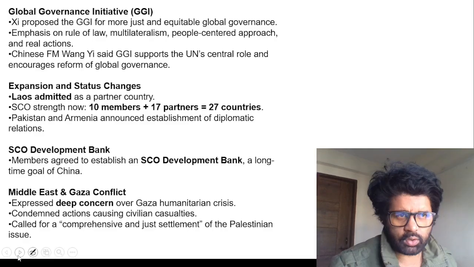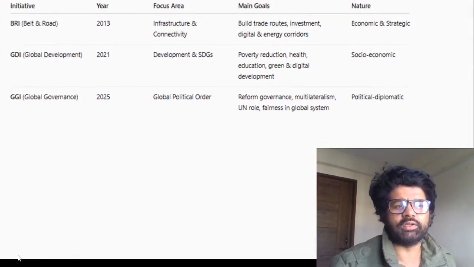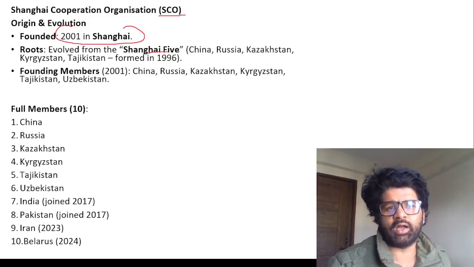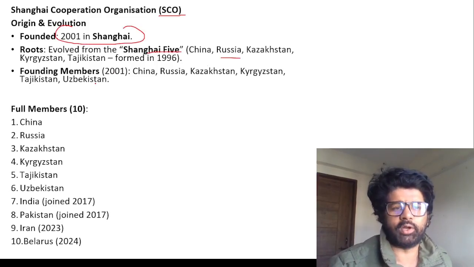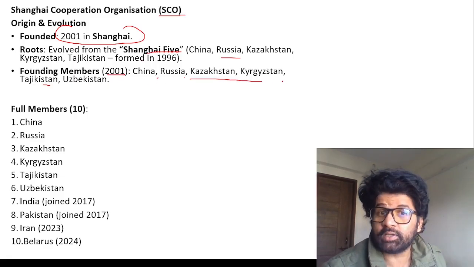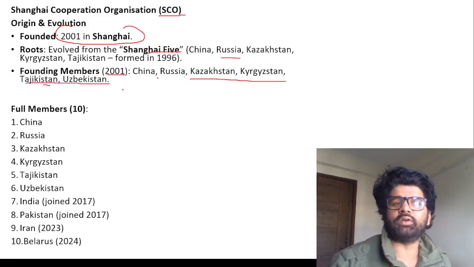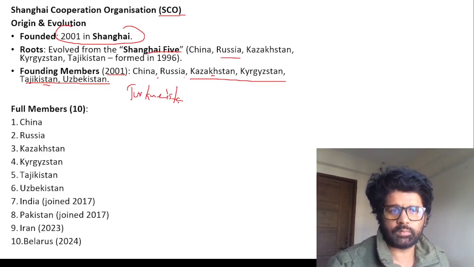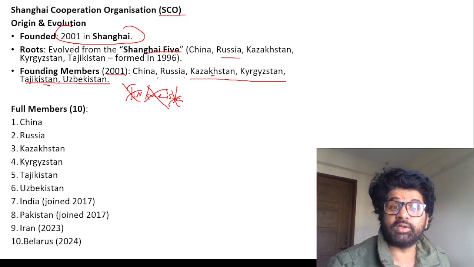So first of all, before we talk about all these terms: Shanghai Cooperation Organization, 2001, Shanghai. It was Shanghai 5 initially, and then other countries joined, 2001. You see these: China, Russia, Kazakhstan, Kyrgyzstan, Tajikistan, Uzbekistan. See these four. There are five Central Asian countries, and four you have already got. One which is not a part of Shanghai Cooperation Organization is Turkmenistan.